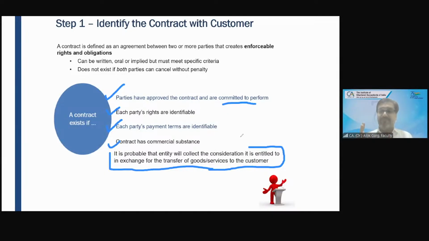So in this case, the probability of collection is up to 40 lakh rupees. You expect that you will be able to collect only 40 lakh rupees. So you will recognize the revenue on accrual basis for 40 lakh rupees. But for example, subsequently, let's say you got the entire 50 lakh rupees, then the 10 lakh rupees will be recognized either on a receipt basis or when the certainty of collection will exist. Is that clear?